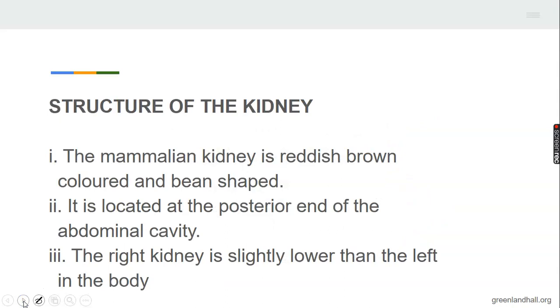Now, the kidney. The kidney is an excretory organ in mammals. We have all seen the kidney before. It is reddish brown and bean-shaped. It is located at the posterior end of the abdominal cavity.